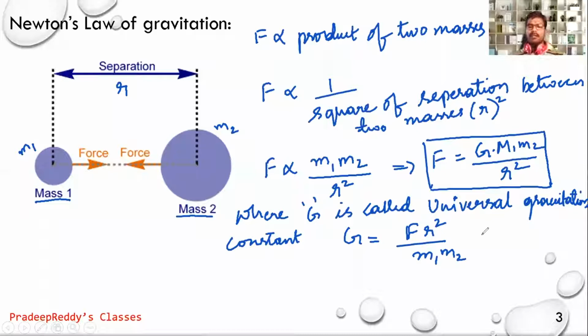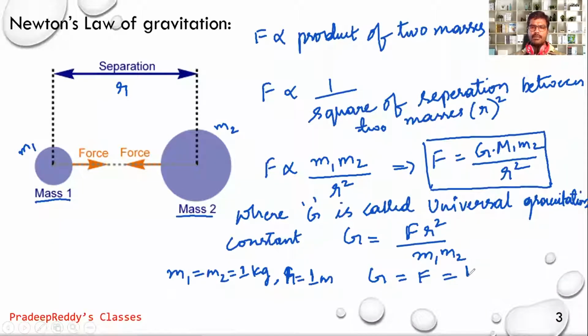If you are taking the two masses M1 and M2 as 1 kg, M1 is equal to M2 is equal to 1 kg, and the separation between these two masses as 1 meter, then the gravitational constant capital G will be equal to the force F, which is 1 unit.